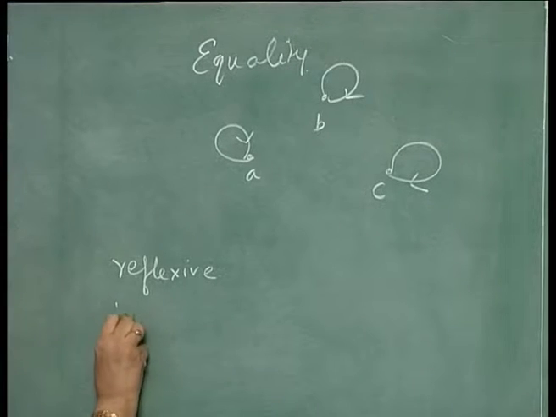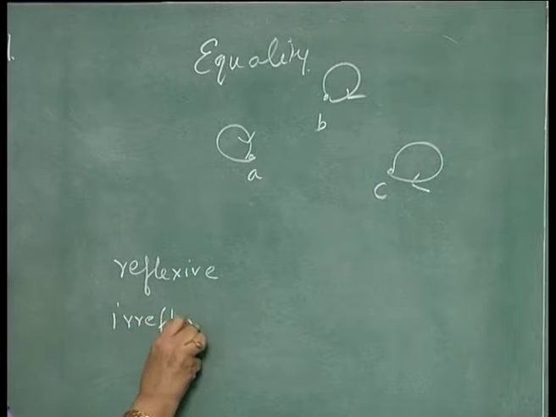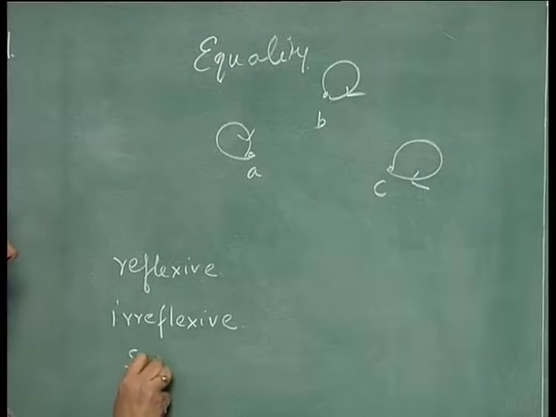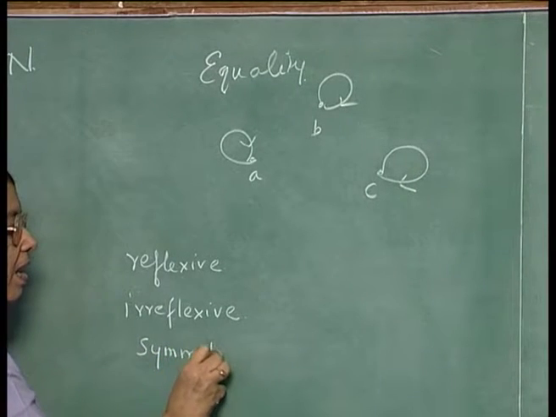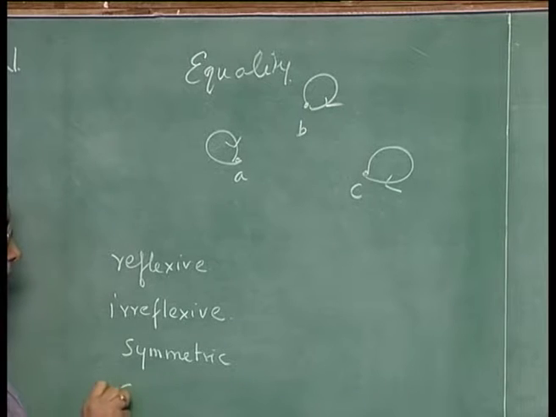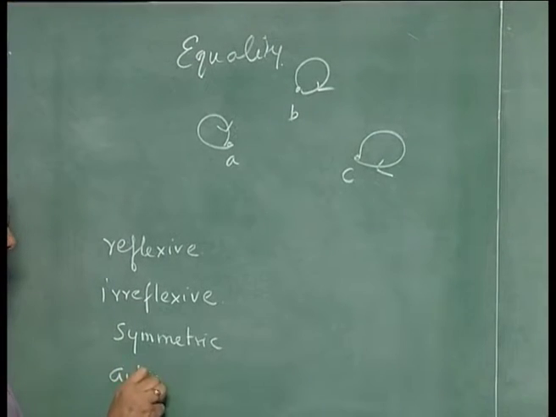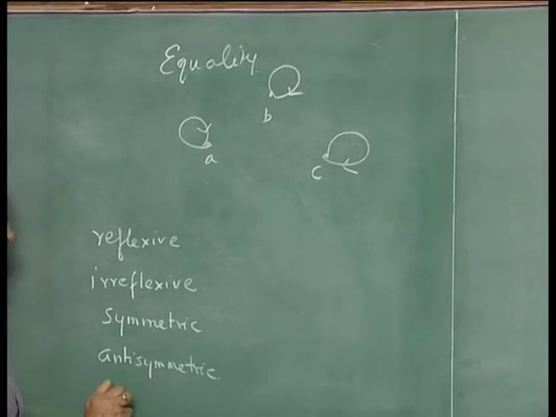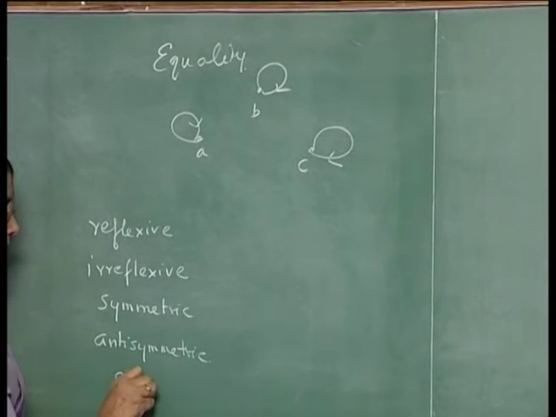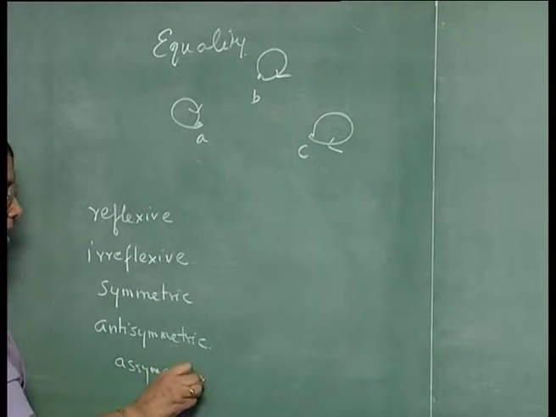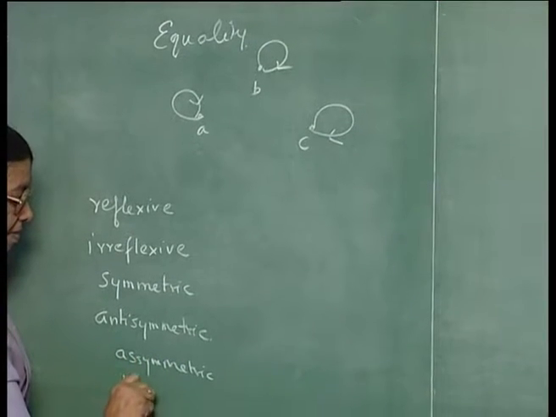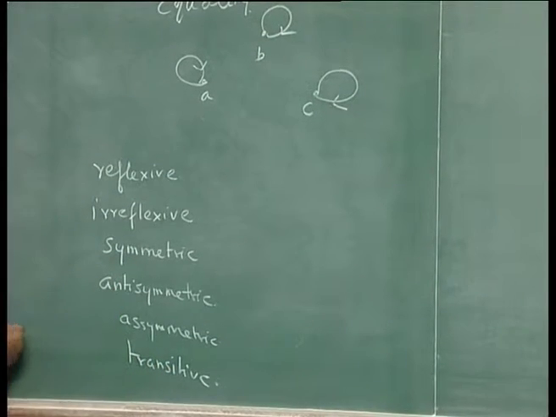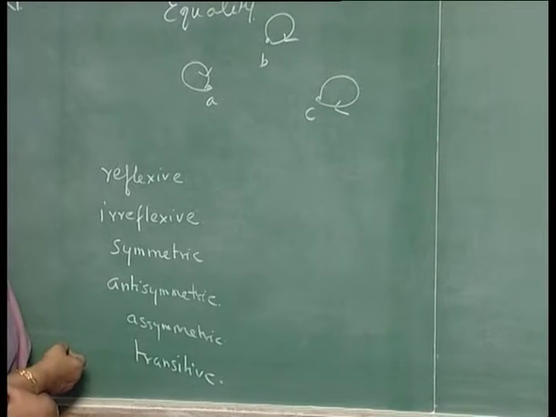Reflexive, irreflexive, symmetric, antisymmetric, asymmetric, transitive. Of which how many are satisfied?